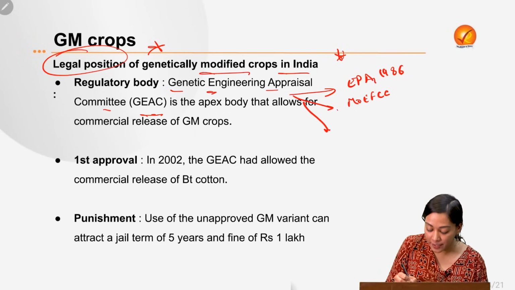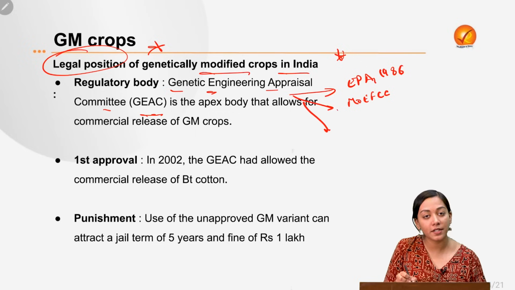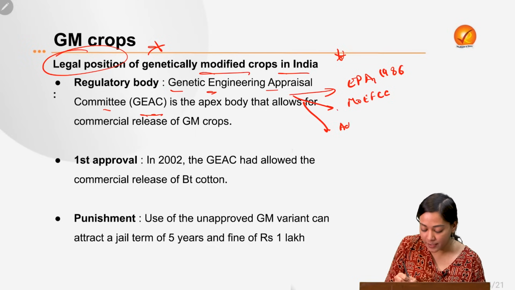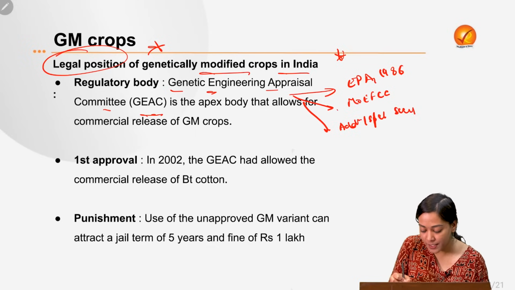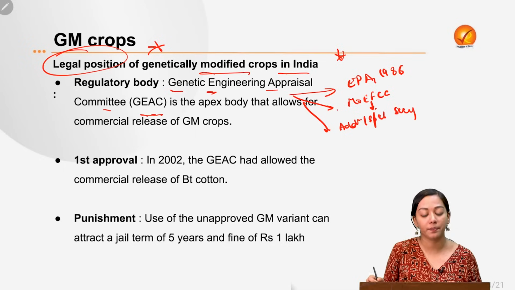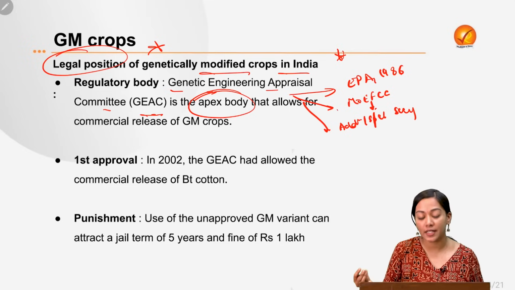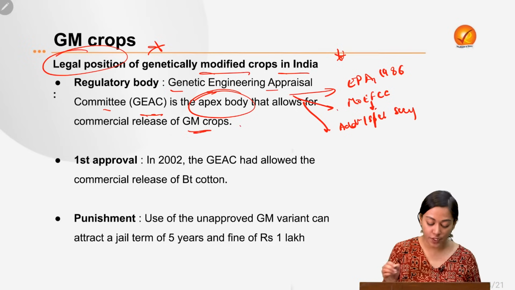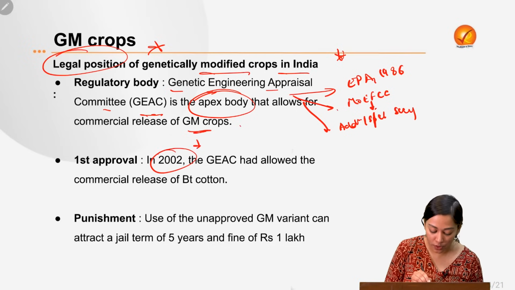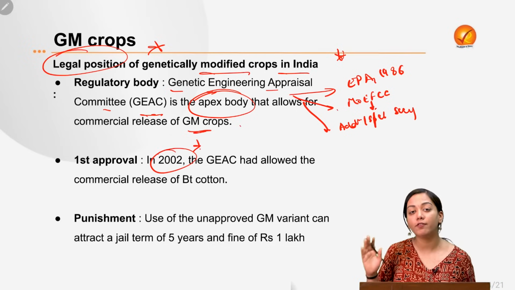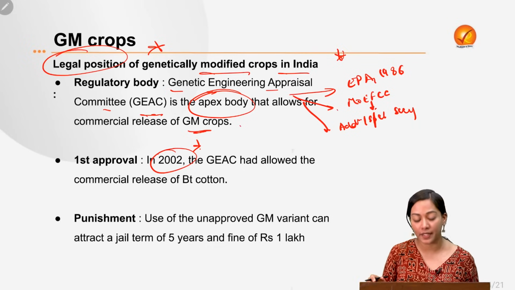It is not headed by the Prime Minister or any minister, it is rather headed by an additional or special secretary from the Ministry of Environment. So this is the apex body that allows for the commercial release of GM crops in India. The first approval of its kind was made for BT cotton in the year 2002, and that is the only working BT GM crop in India.